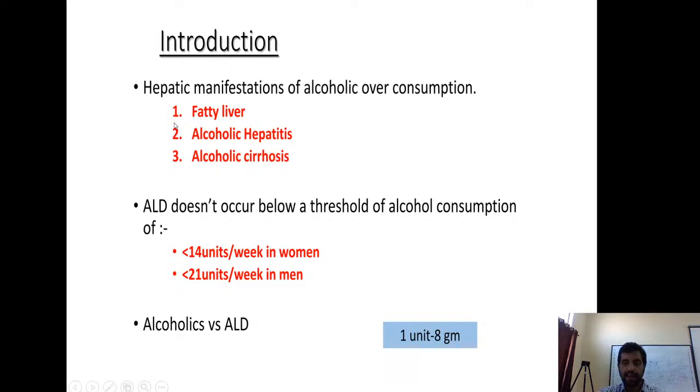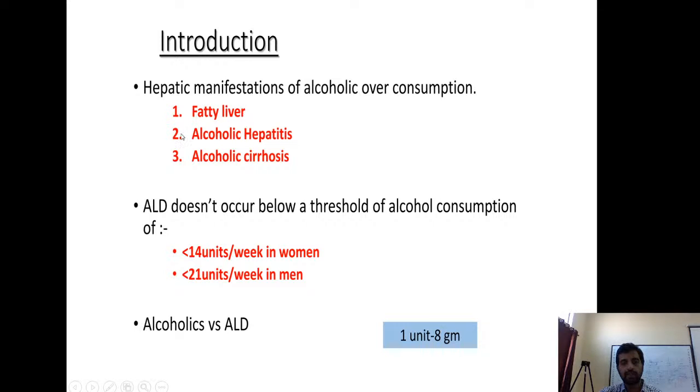Like I said, fats are not metabolized, they just get accumulated in the liver because there is no need to utilize fats, but it's one of the mechanisms. The other mechanism is mitochondrial damage. Because of the oxidative damage, mitochondria get damaged, and normally beta oxidation of fatty acids takes place in mitochondria. Now that mitochondria are damaged, fatty acids cannot be utilized. First of all, the liver doesn't want to utilize them because NADH is high. Second, even if it wants to utilize them, the mitochondria where it needs to metabolize are damaged, and so the fatty acids get accumulated in the liver, and that is the mechanism of fatty liver.